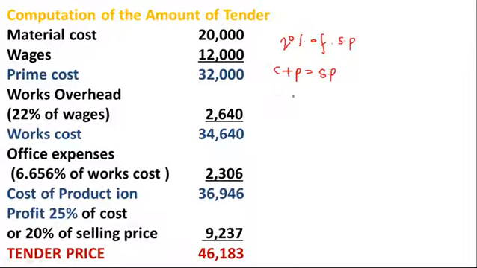Here profit is 20% of selling price, and selling price is not known, so it will be considered as 100. If selling price is 100 and profit is 20, then the cost will be 80.